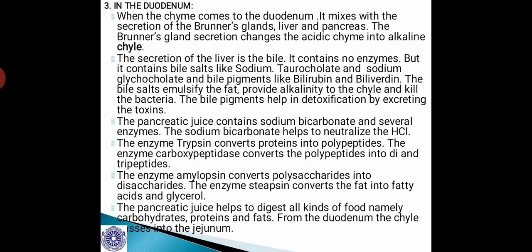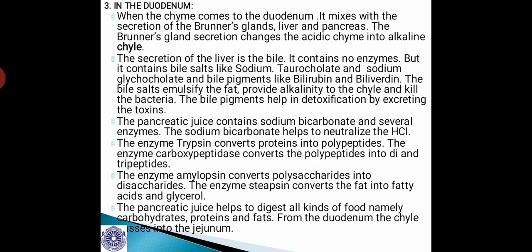In the duodenum, when the chyme comes to the duodenum, it mixes with the secretion of the Brunner's glands, that is of the intestine, and the liver and pancreas. The Brunner's gland secretion changes the acidic chyme into alkaline chyle, and the secretion of the liver is the bile.